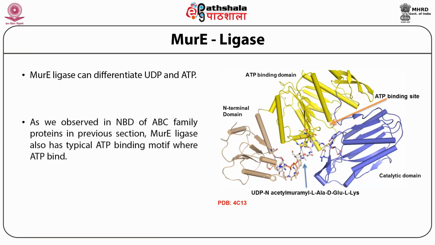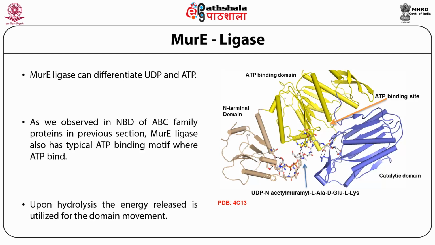As we observed in the nucleotide binding domain of the ABC family protein in the previous section, Mur ligase also has a typical ATP binding motif where ATP binds, but it is not involved in dimerization, whereas it is involved in domain movement. Upon hydrolysis, the energy released from the ATP is utilized for domain movement in the case of Mur ligase.